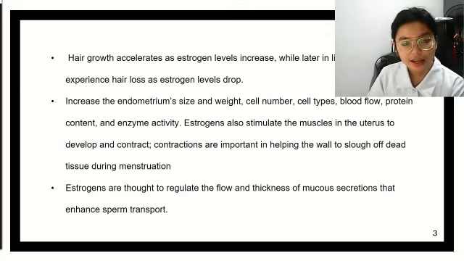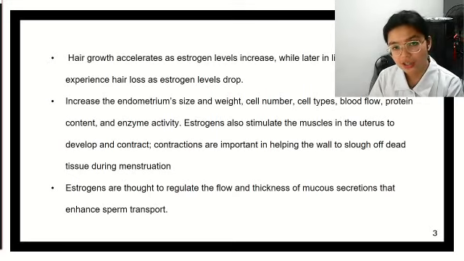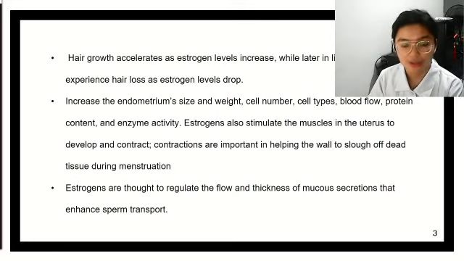Now, increase in the endometrium size and weight, cell number and cell type, blood flow, protein content, and enzyme activity is also attributed to the estrogen. Estrogen is also responsible in stimulating the muscles in the uterus to develop and contract. Contractions are important in helping the wall slough off dead cells during menstruation. Now, estrogen is thought to regulate the flow and thickness of mucus secretions that enhance sperm transport.